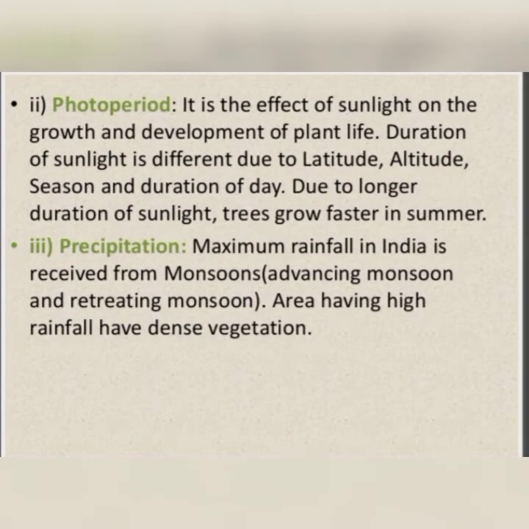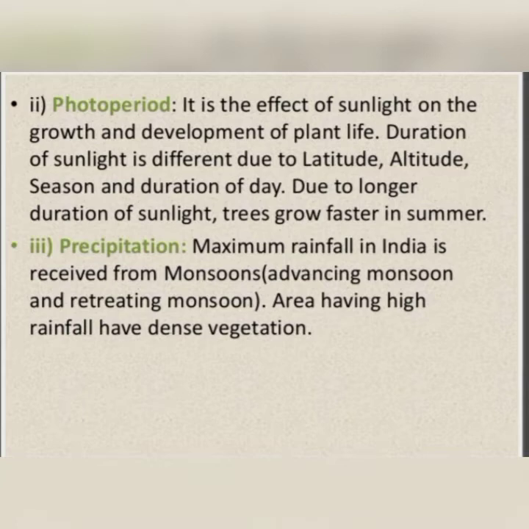Next, photoperiod. It means the effect of sunlight. The duration of sunlight is different due to latitude, altitude, season and duration of day. Due to longer duration of sunlight, trees grow faster in summer compared to the winter days.